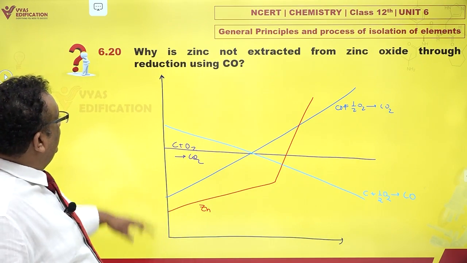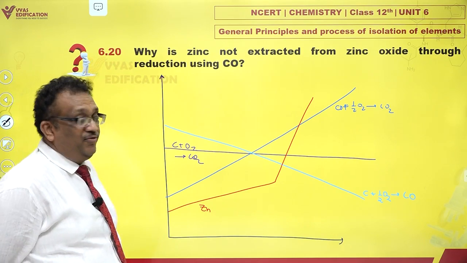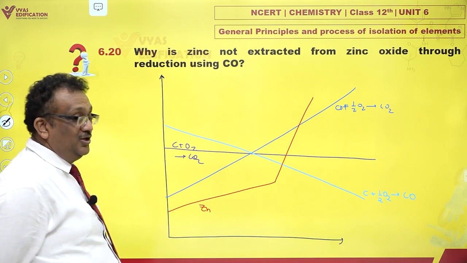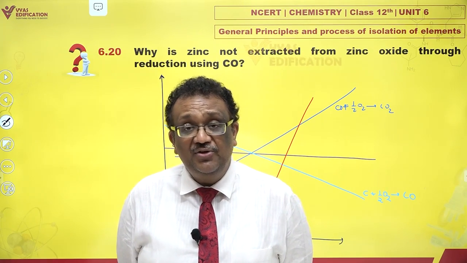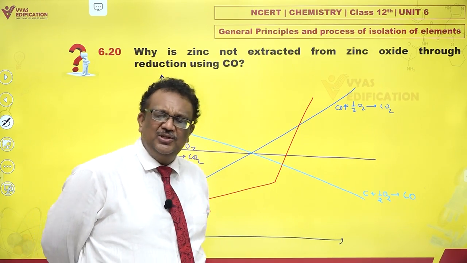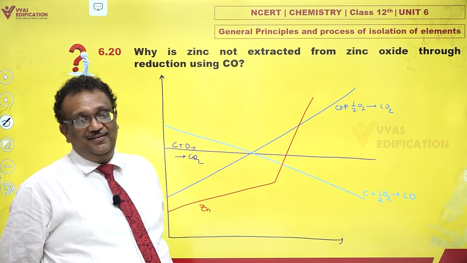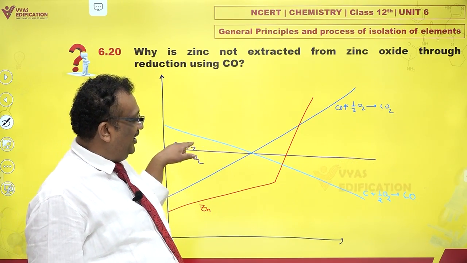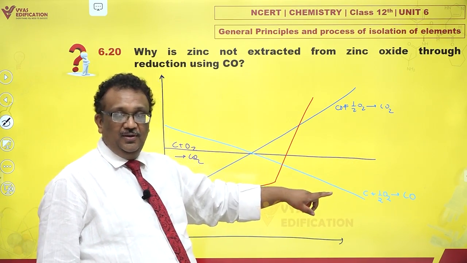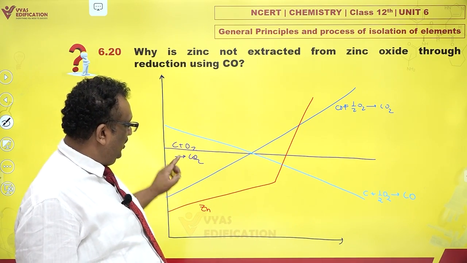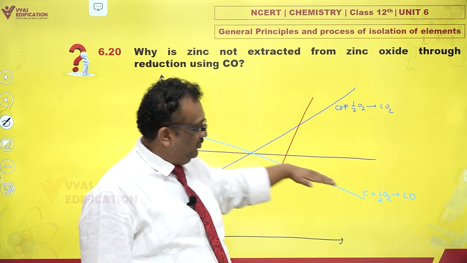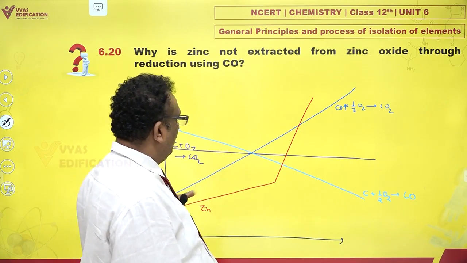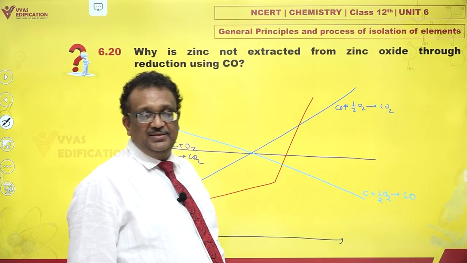Let's take a look at this question. Why is zinc not extracted from zinc oxide through reduction using carbon monoxide? Well, this could be very interesting. But just look at an Ellingham diagram for zinc. The blue or the violet lines pertain to carbon. C plus O2 giving you CO2 is near the horizontal. C plus half O2 giving you CO comes down. And CO plus half O2 giving you CO2 goes up like this.